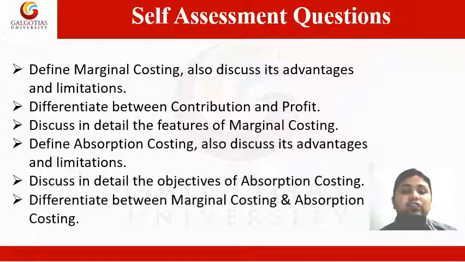Question number 3 is discuss in detail the features of marginal costing. Then question number 4 is define absorption costing, also discuss its advantages and limitations. Then fifth question is discuss in detail the objectives of absorption costing. And the last question is differentiate between marginal costing and absorption costing.